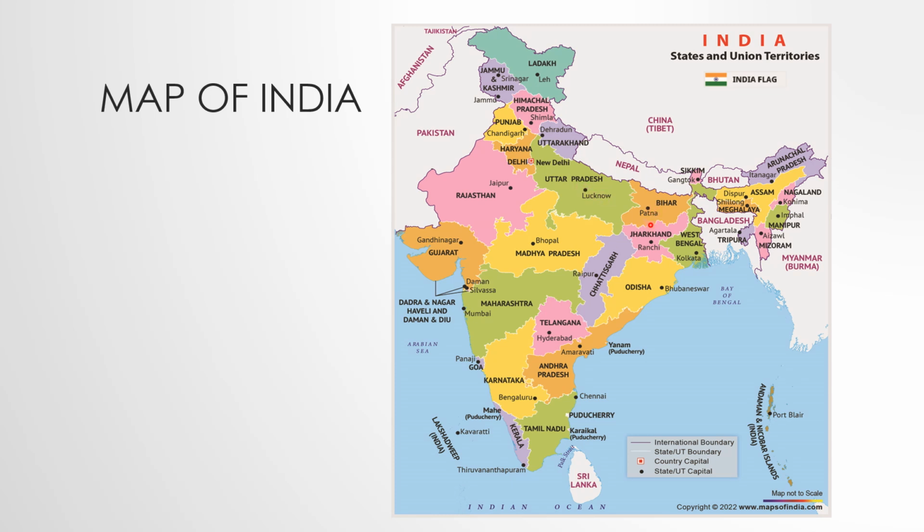Now, from Lucknow to Patna, on the map, if I draw a line from here to here, it could be around 5 centimeter or 3 centimeter, I think. Let's say this is 5 centimeter on this map. From Lucknow to Patna, this map represents only 5 centimeter. Now tell me, क्या सच में लखनऊ टू पटना जाने में सिर्फ 5 सेंटीमीटर की दूरी है? नहीं. So this is what scale does.